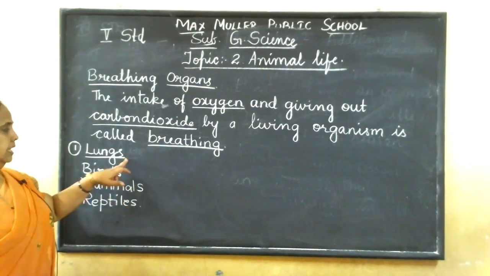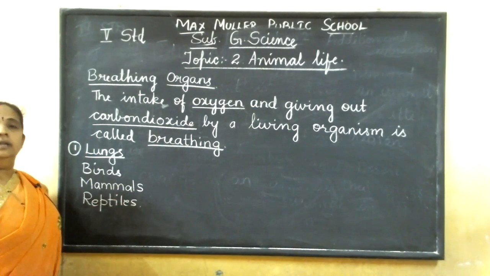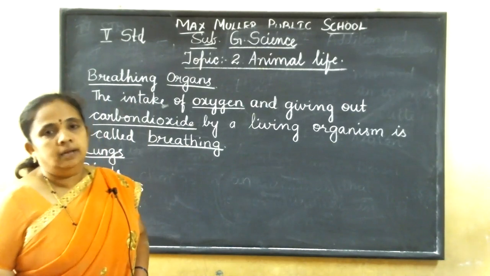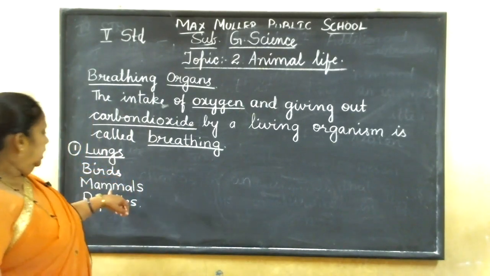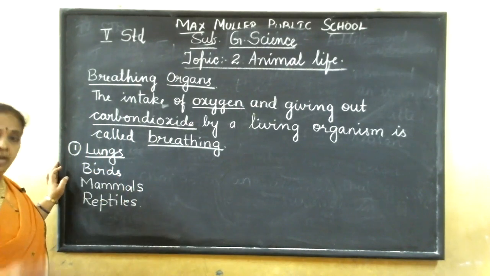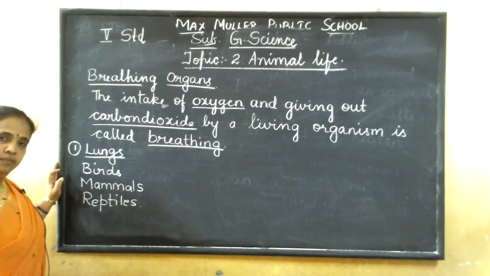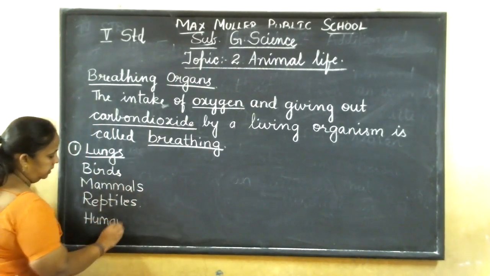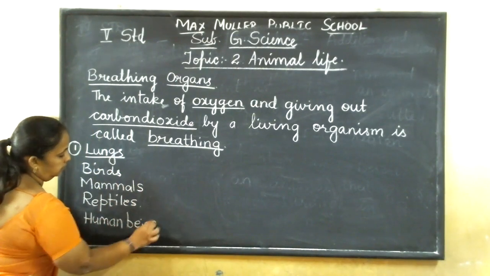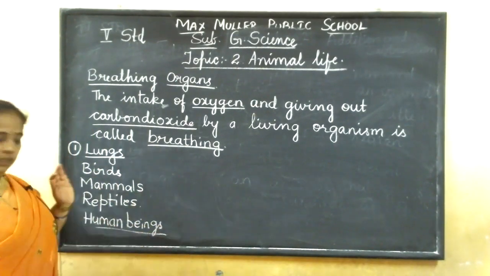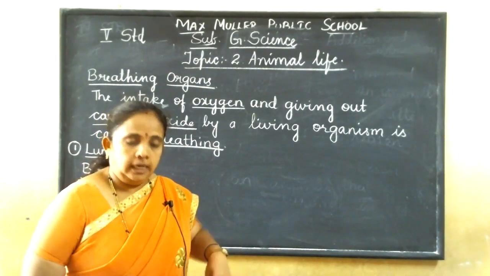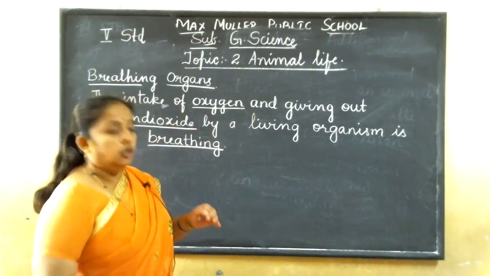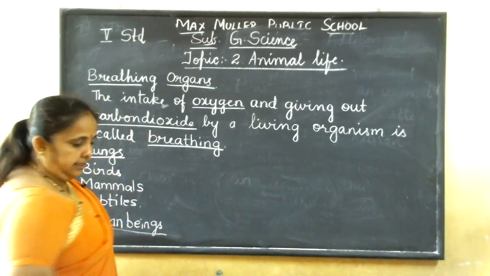All these animals breathe through their lungs. They have an organ called lungs which helps them to breathe. Even we are considered mammals, so in the mammals group we get human beings also. We human beings have 2 lungs inside our chest.